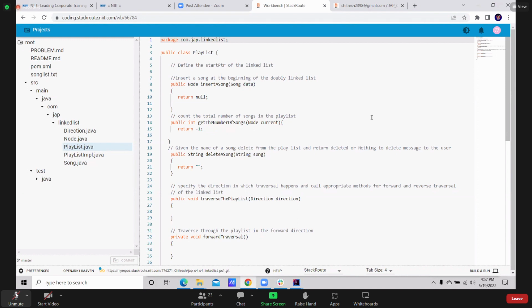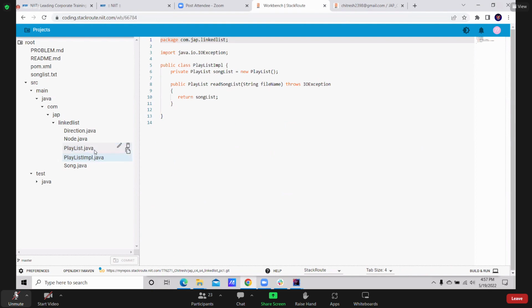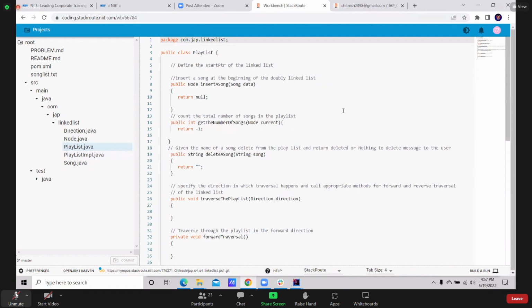Apart from that, we have Playlist, which performs the operations, and the playlist implementation is your main method. Please look into line number 5. What have they mentioned in line number 5? So guys, please respond. Define the start pointer. What is the syntax to define the start pointer? Node start. That's all. We are creating a start object for node.